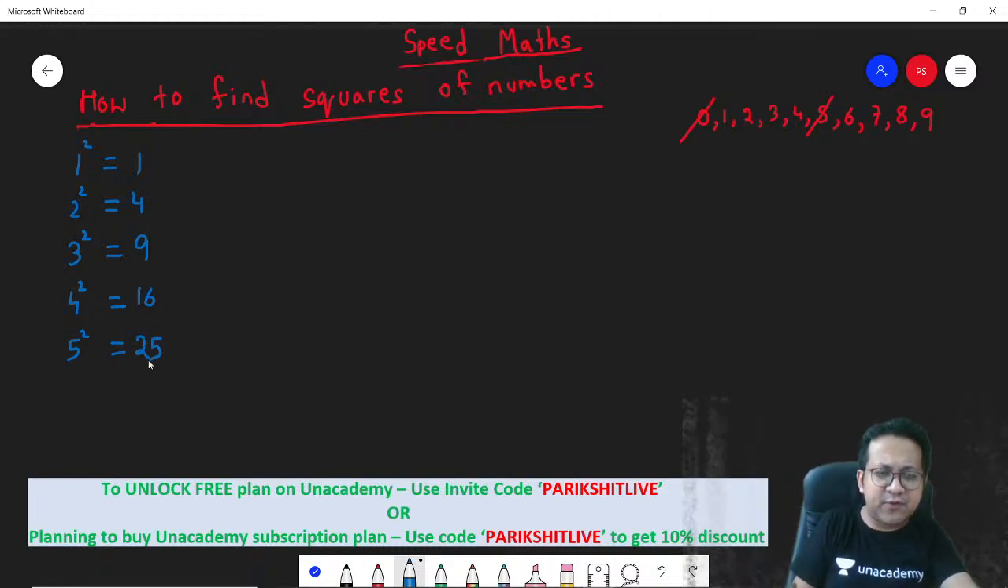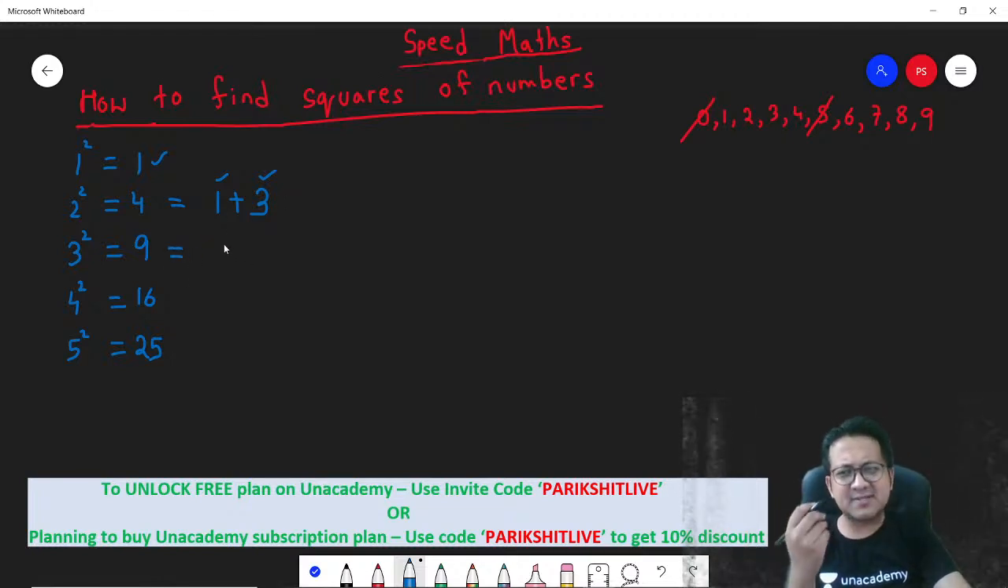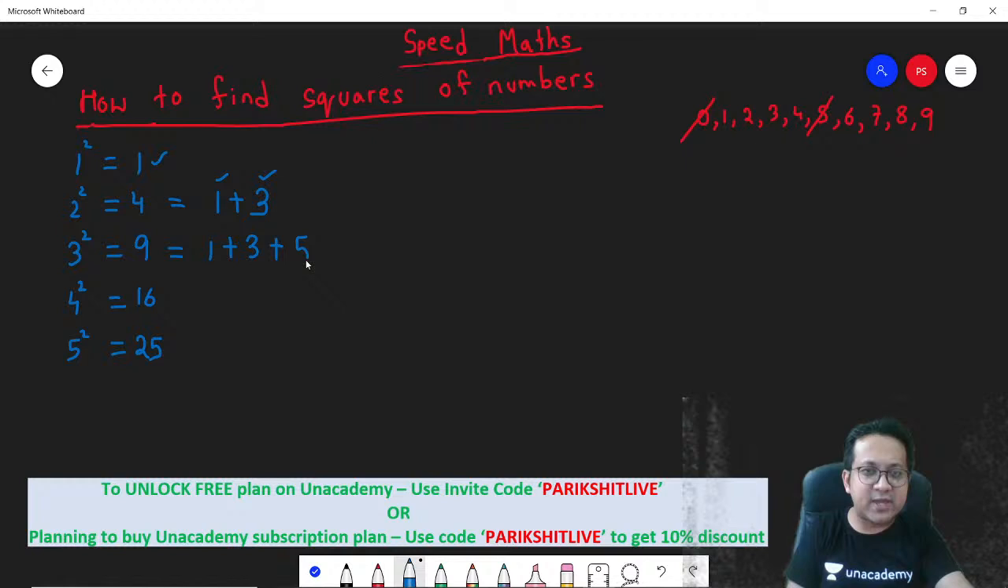But what most of you don't know is, 4 can also be visualized as 1 plus 3. Can you see? So what is 1 square? Sum of the first odd number. What is 2 square? Sum of the first 2 odd numbers, 1 plus 3. What is 3 square? Sum of the first 3 odd numbers. What are squares? Nothing but sum of odd numbers.